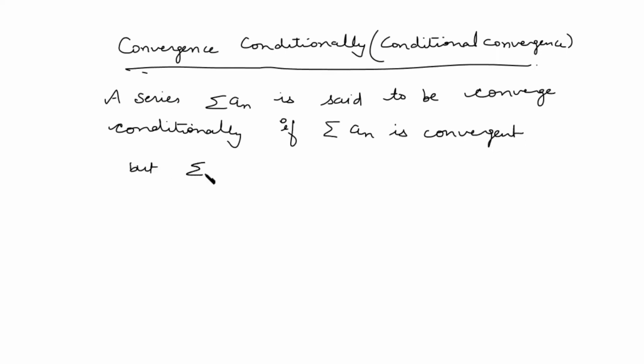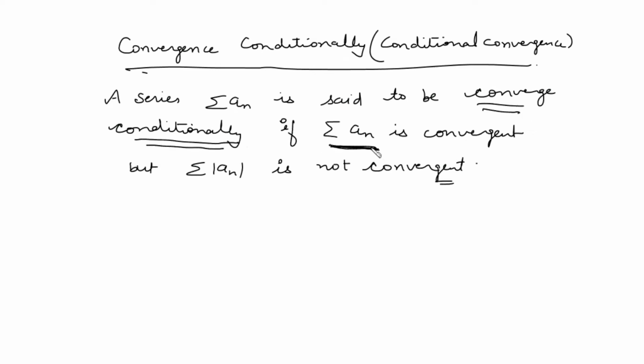but after taking mod it is not convergent, right? So whenever the series a_n is convergent but by taking mod it is not convergent, it means it is not converging absolutely, and then we can say the series converges conditionally. But in case of conditional convergence, this series should be convergent. Any series which is not convergent, and after taking mod is not convergent, cannot be said to converge conditionally, right?